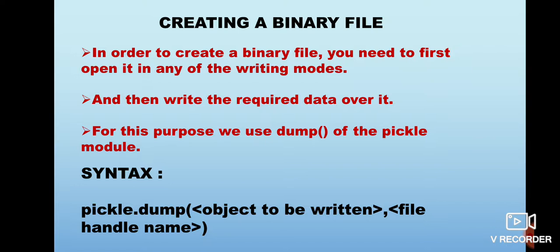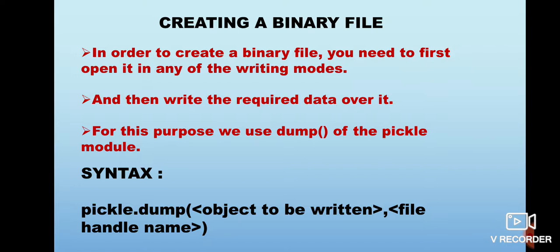So now we are going to discuss how to create a binary file and how to process it. In order to create a binary file, you need to first open it in any of the writing modes, because a file is created and then you have to write some content over it. As per your requirement, you use any of the writing modes and open that file. After opening the file, you write the required data over it, whatever is as per your question or requirement. And after this, you have to process the file as required.